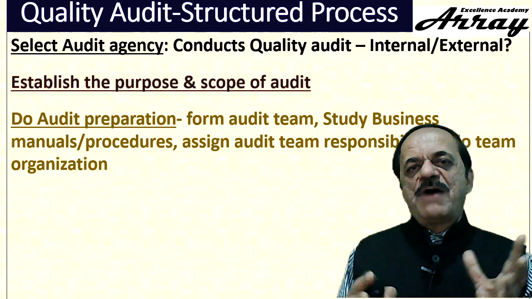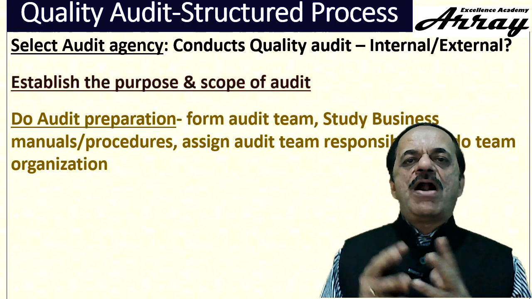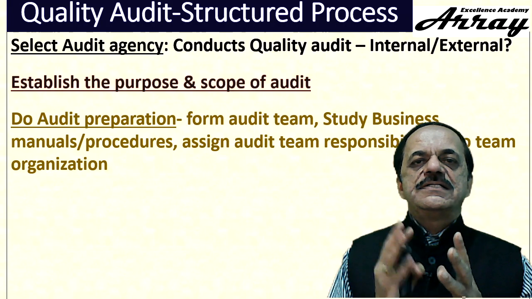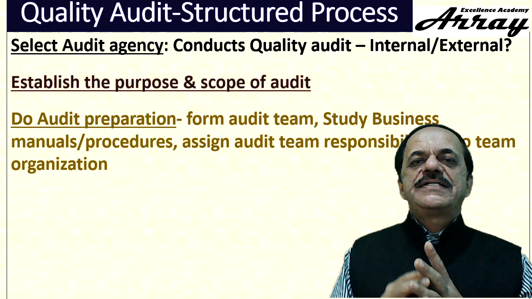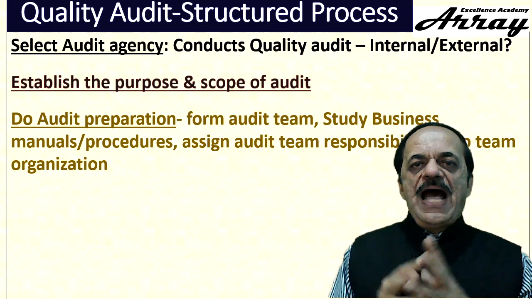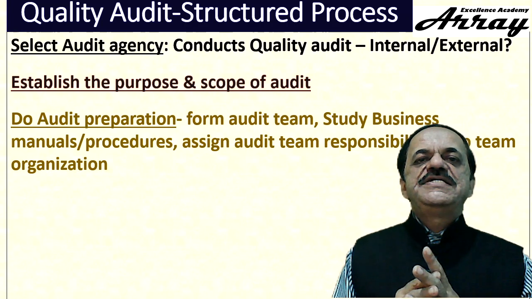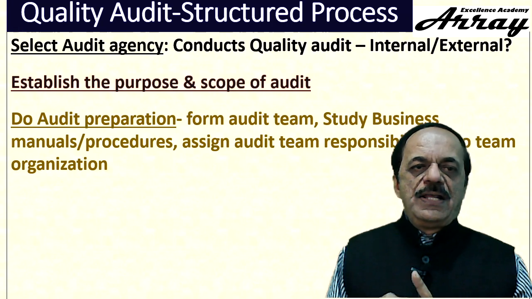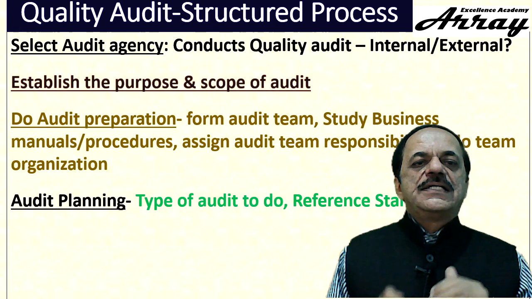Assign audit team responsibility. This is the responsibility of the audit team leader. For everything happening during audit, the audit team leader is responsible. He assigns the audit team the responsibilities, and he gives the right responsibility to the right persons. That is called team organization. Now the preparation job is done.